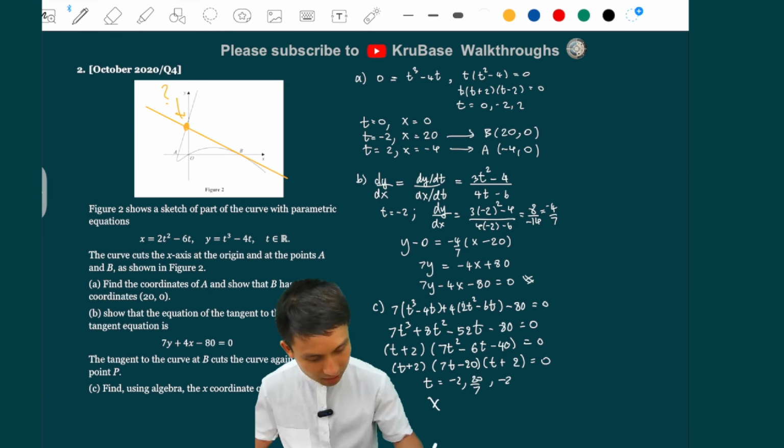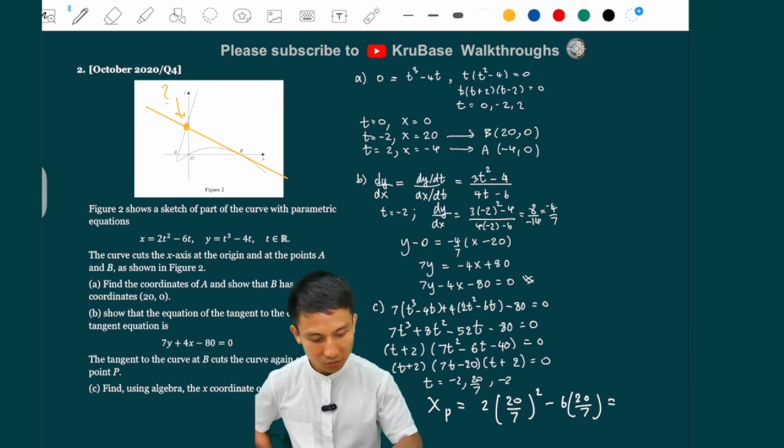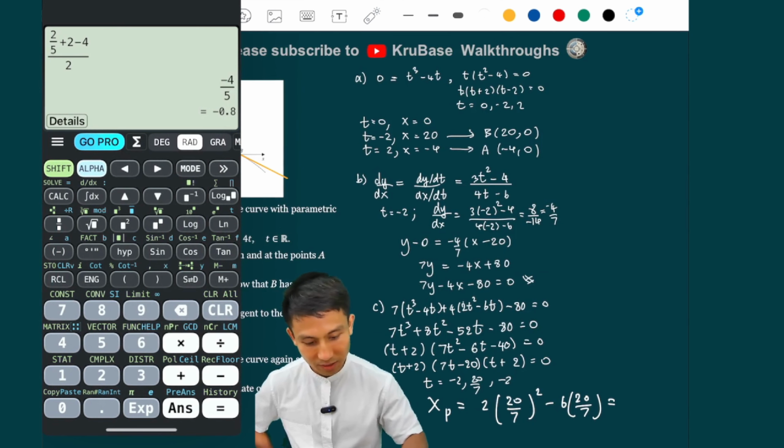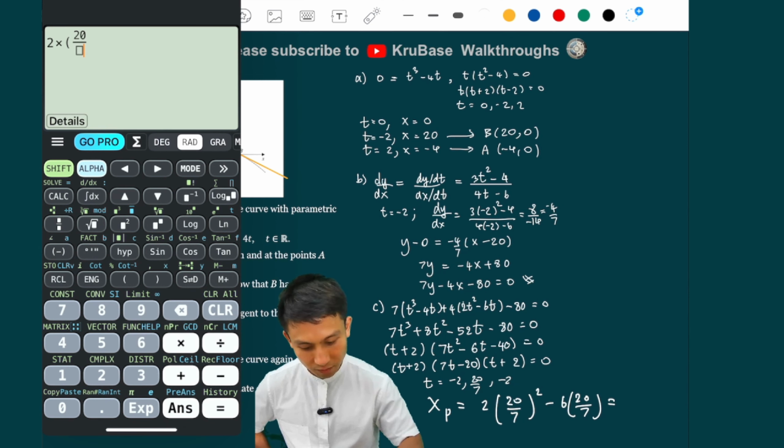So x of p would be just subbing in 2 times 20 over 7 squared minus 6 times 20 over 7. Yeah, I'm going to use a calculator for that. Seems like we need exact answer for that. 2 times 20 over 7 squared minus 6 times 20 over 7.